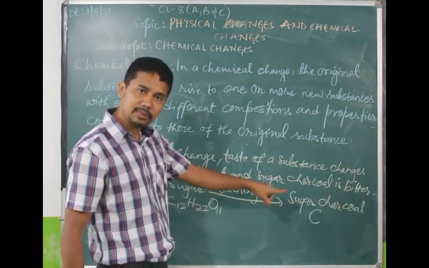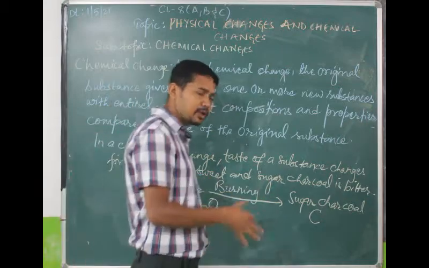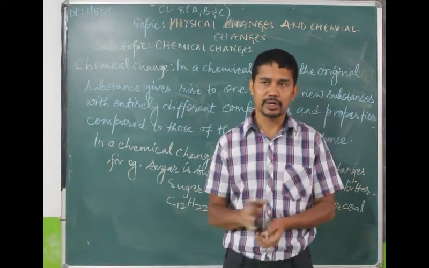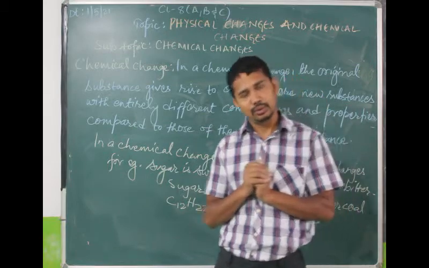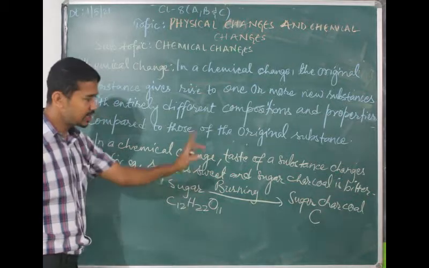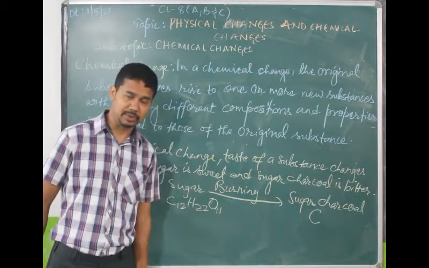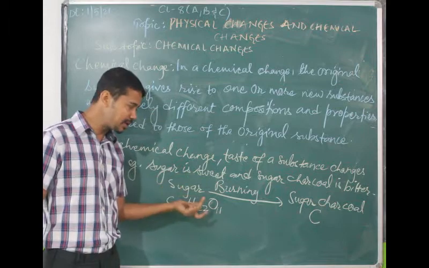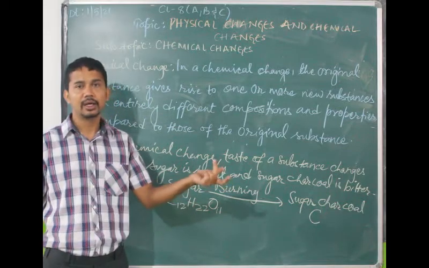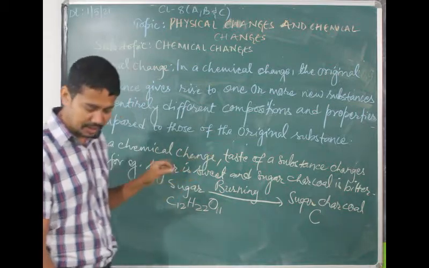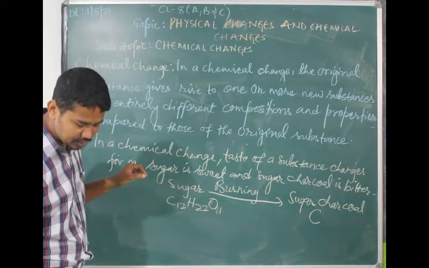Sugar charcoal is carbon only, and some portion of water vapor will go. So this molecule will convert to carbon and water vapor. Can you see the molecular composition? That means the molecule is also changing. Molecular formula is also changing.